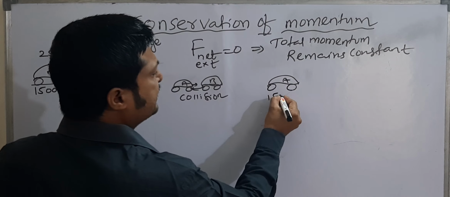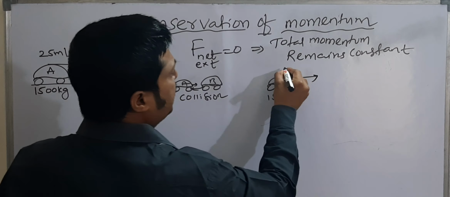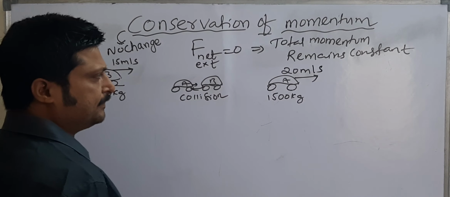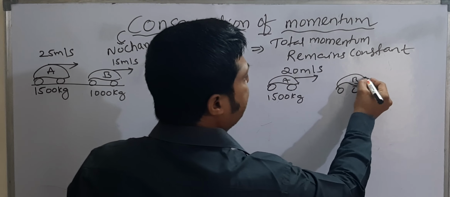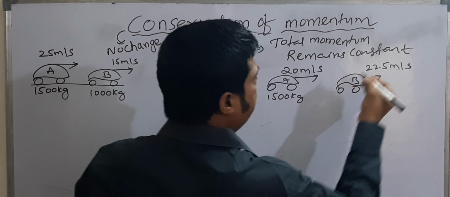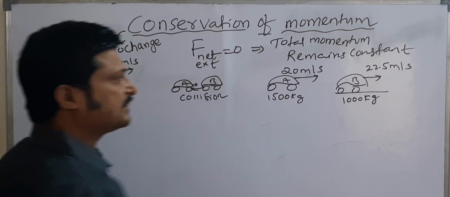After collision, car A's mass remains constant at 1500 kg, but its velocity is 20 meter per second. Car B's velocity is 22.5 meter per second, and its mass is 1000 kg.